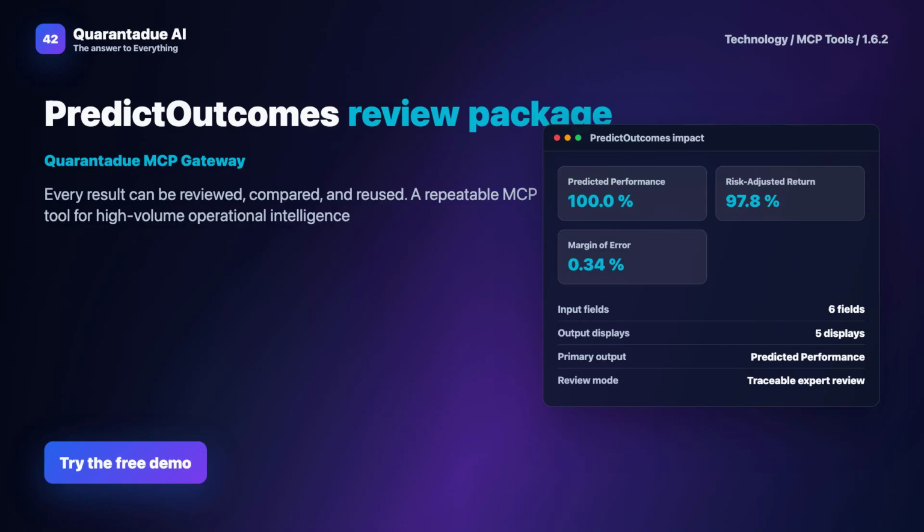In summary, PredictOutcomes provides fast, accurate, and compliant forecasts for technology process outcomes. It eliminates guesswork and empowers data-driven decision-making.